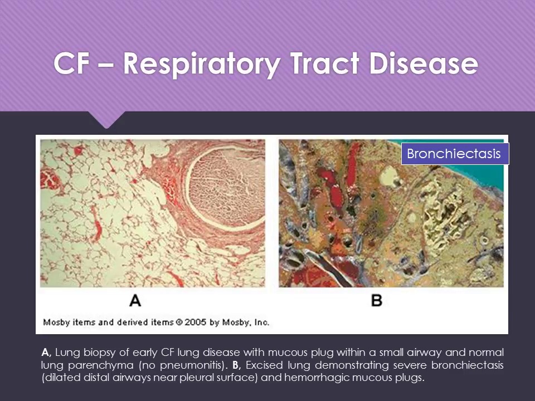Here we can see a lung biopsy of early cystic fibrosis lung disease with mucus plug within a small airway and normal lung parenchyma. That's in the histologic image. And then in the pathologic image B, we can see an excised lung that is showing severe bronchiectasis. So those dilated distal airways near the pleural surface with hemorrhagic mucus plugs. So you can actually see the blood that's been trapped in there along with all that mucus.